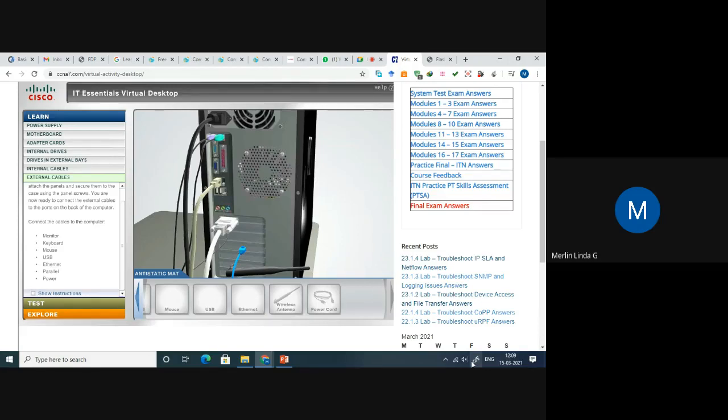You can provide the proper solution for that troubleshooting. Otherwise, everything will go wrong, right? So first you want to know how the components look, where it is present actually. For that only I have taken this tool. I hope you have understood what I have taken today.